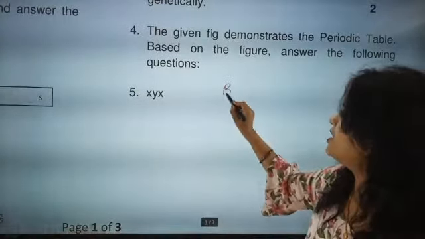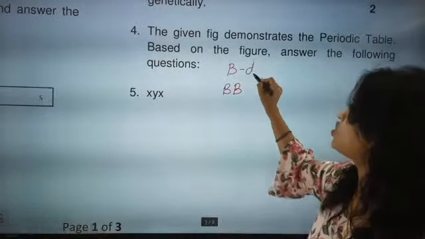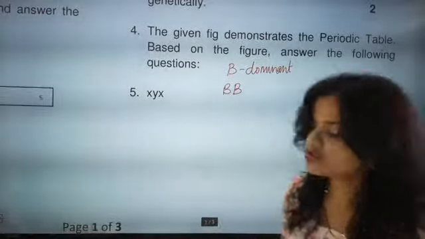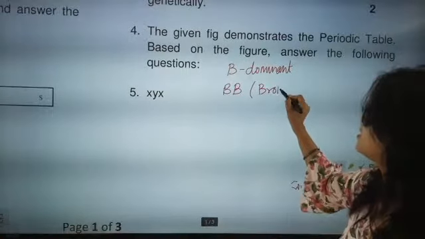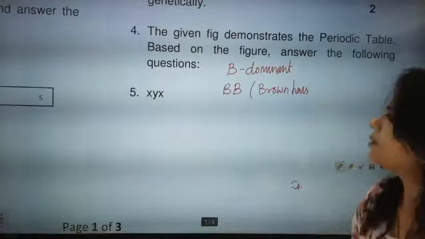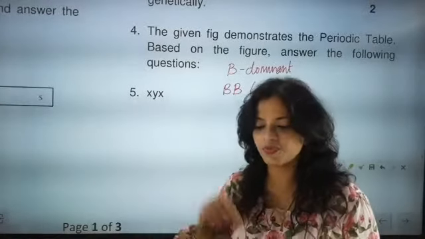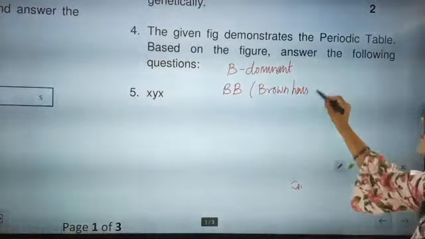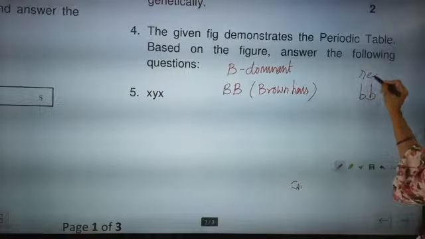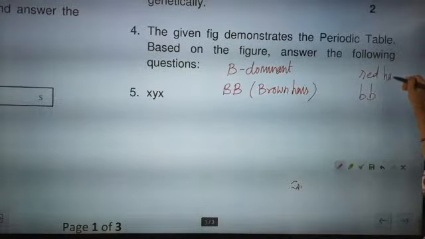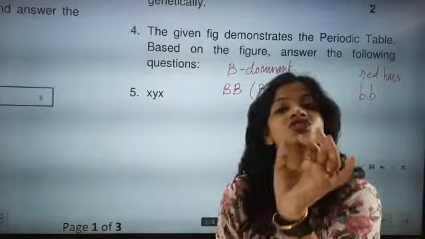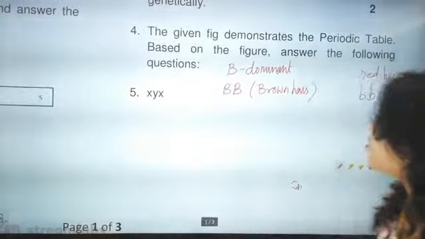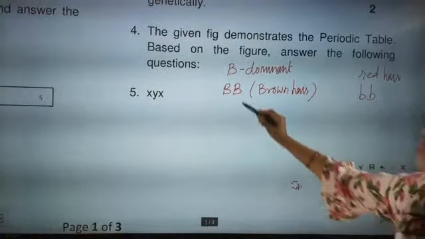So capital B is called dominant. This is exactly called brown hair. That means the father's hair is brown and it is dominant. Next, what is given to you is small bb. This is the red hair of the mother. So the key point is that the children born have brown hair. That means the dominant trait is capital B. So now how will the selection come? How do you have to start the arrows?